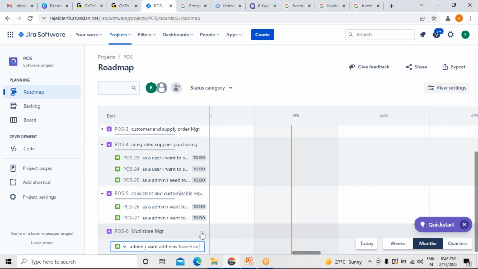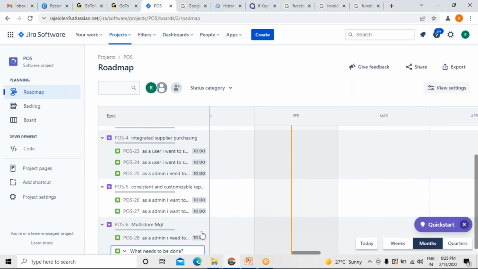As an admin, I need to have an option to add and edit franchise information, so that we can see the list, right?